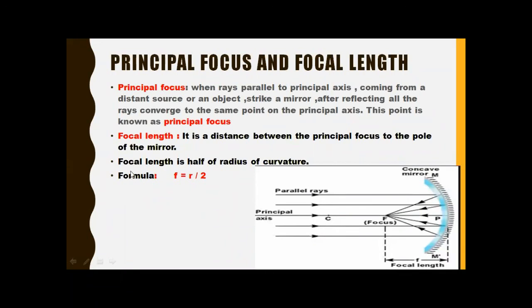Okay, so students, we have a formula for the focal length: focal length is equal to R over 2, and here R is the radius of curvature, meaning focal length is half of the radius of curvature. From the pole to C, the distance from the pole to the center of curvature is the radius of curvature, and the distance from the pole to the principal focus is the focal length. So focal length is half of the radius of curvature. That's why we write F = R/2.